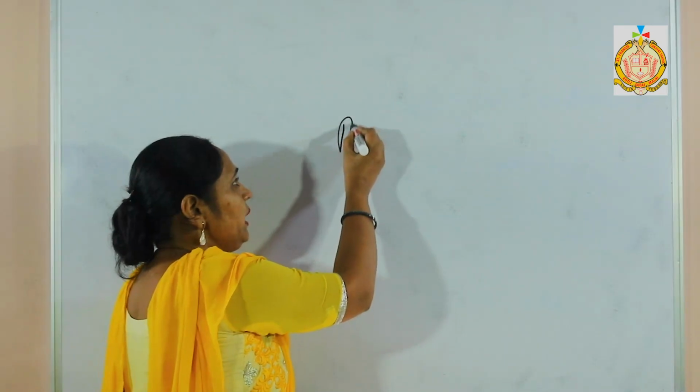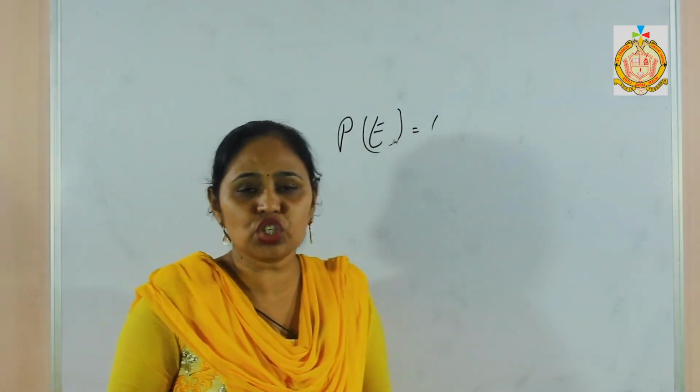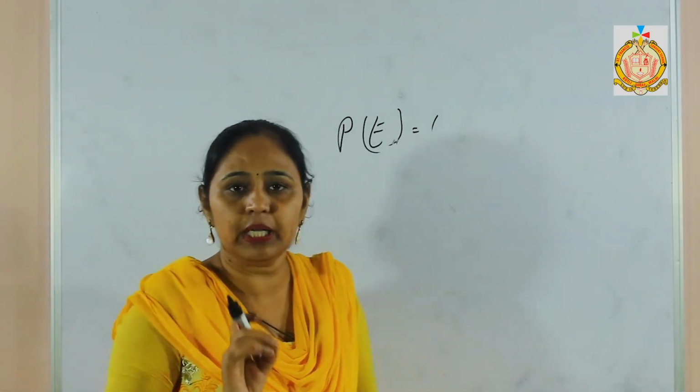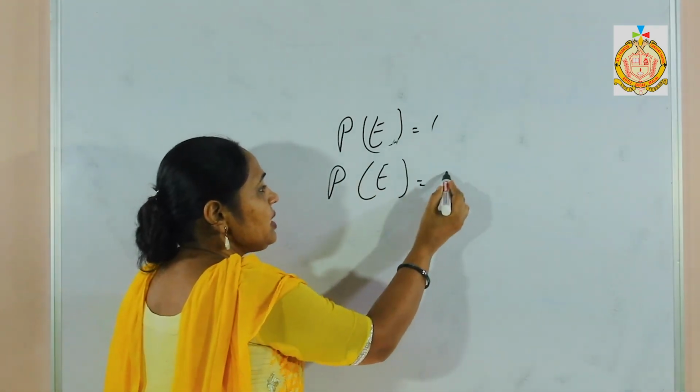yesterday was which day? Wednesday. Next day will be Friday. It means it is sure. That is 100%. That probability belongs to 1. That means the probability of the event will be 1. If there is no chance, not a single percent chance, that means 0%, that probability belongs to 0. Probability of the event will be 0.